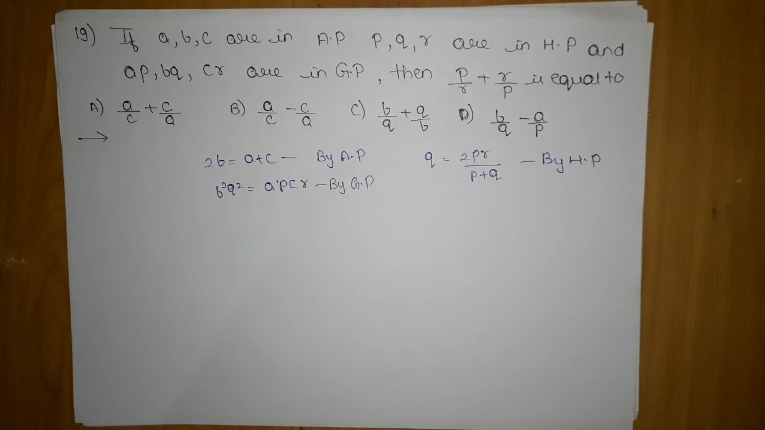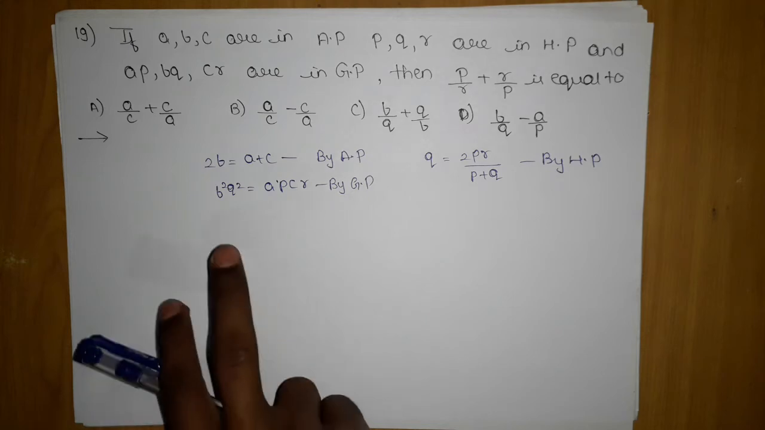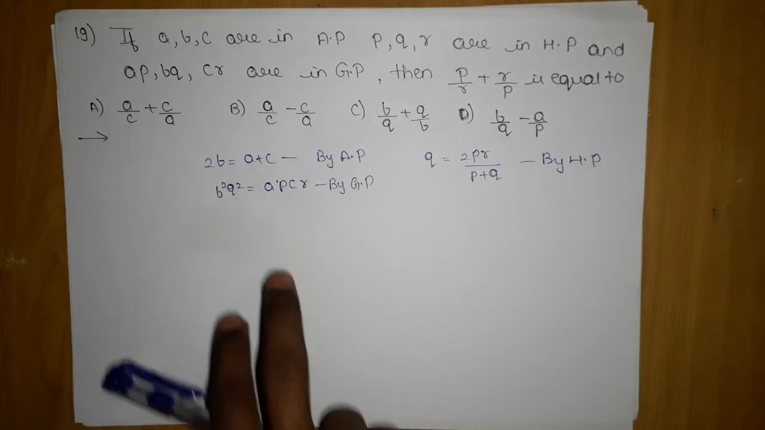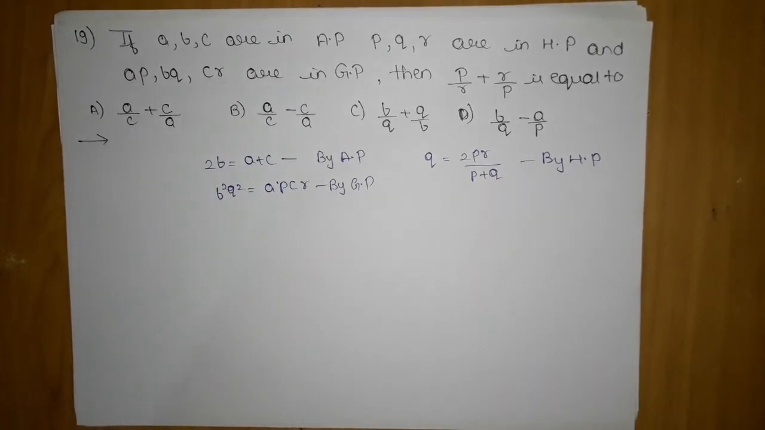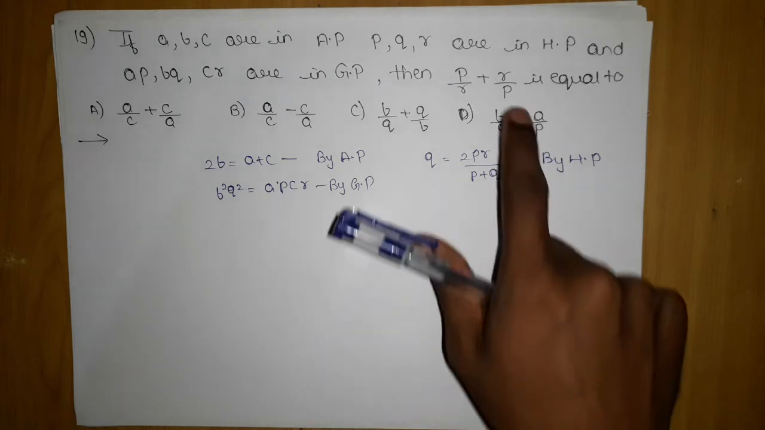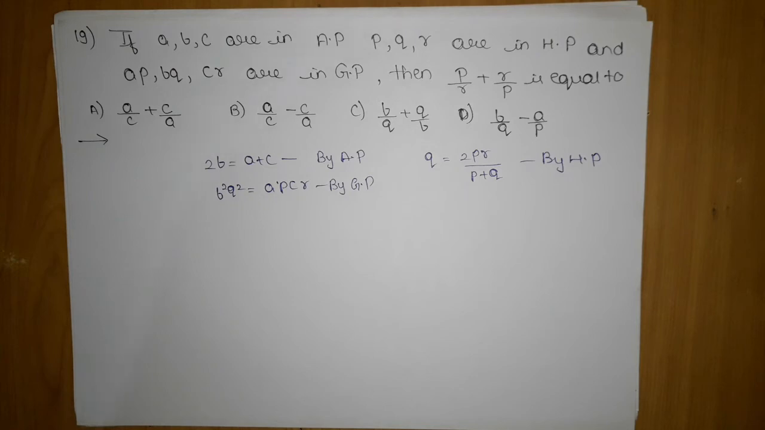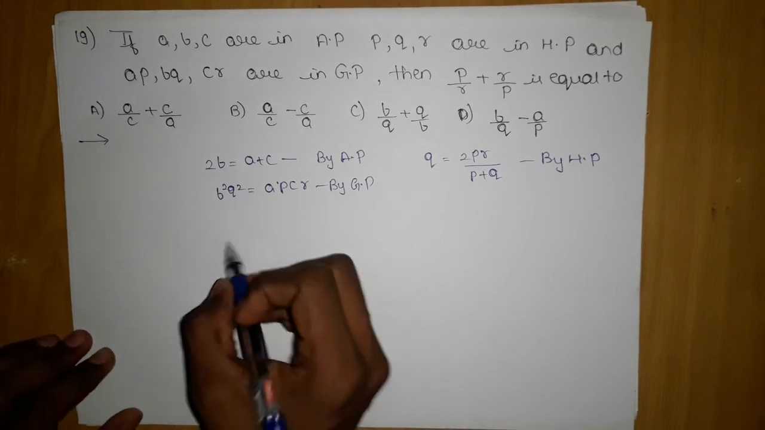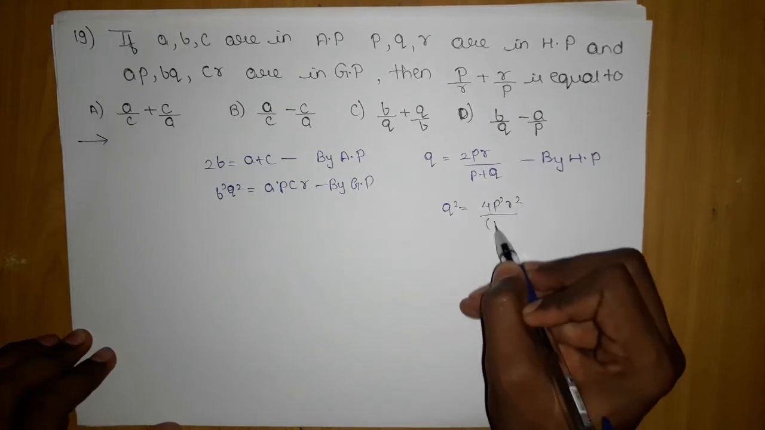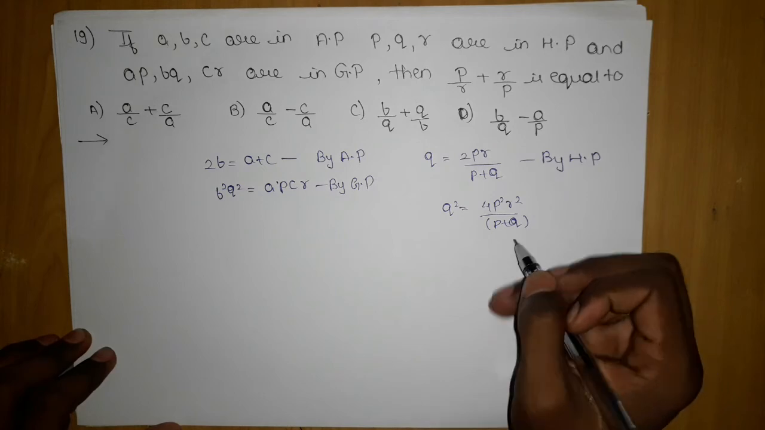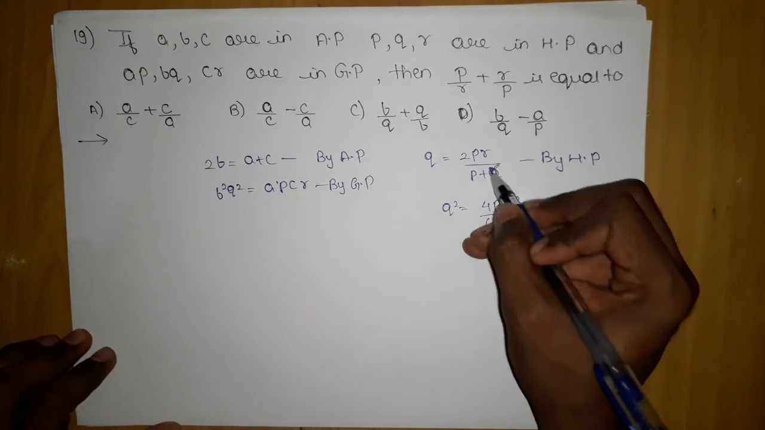Okay, so what we can do is substitute this P square value from here to here, into Q square, because we know that there is no Q square in the options, so we will eliminate the Q square. So the moment I square here, I have 4 P square R square upon P plus Q, sorry, P plus R.